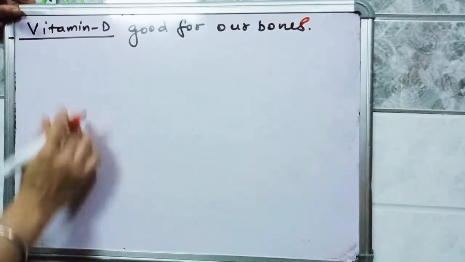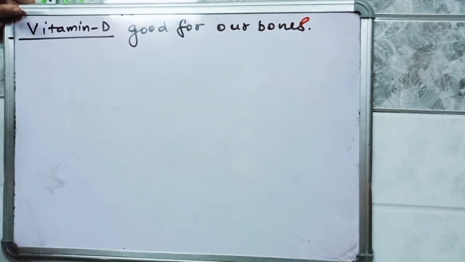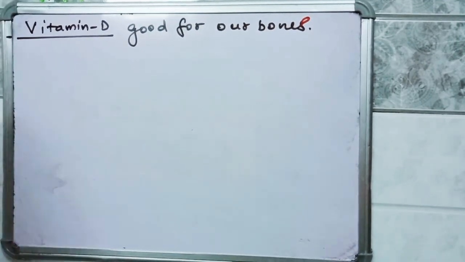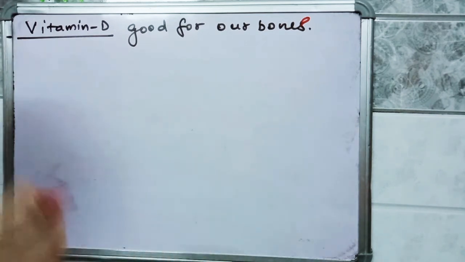Also, without the presence of vitamin D, calcium is not absorbed by the bones. Calcium is absorbed by teeth and bones.